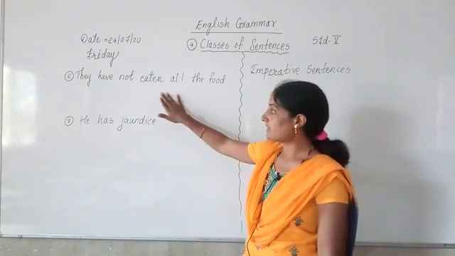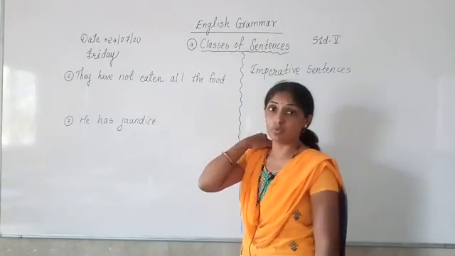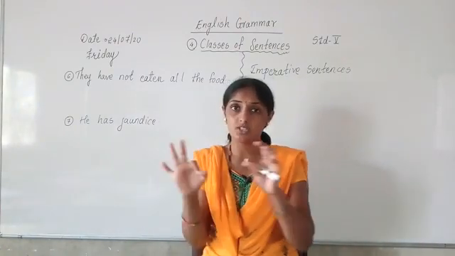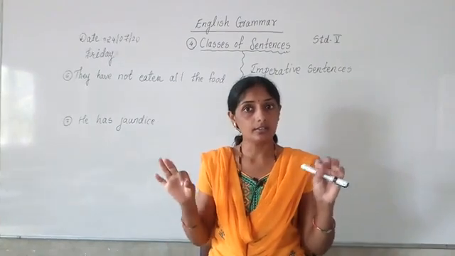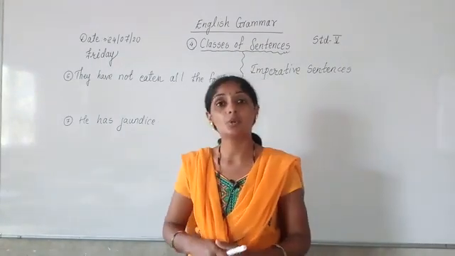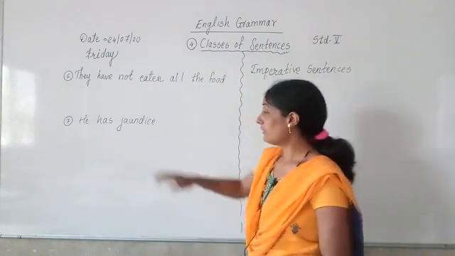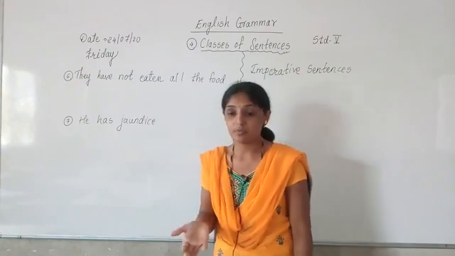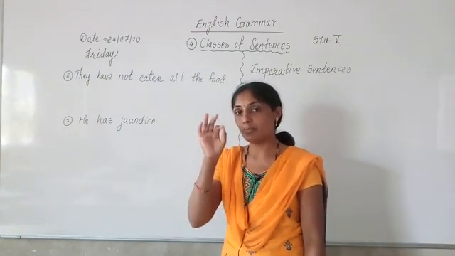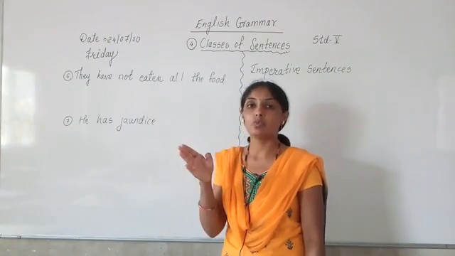Now the 6th sentence which is given here is, they have not eaten all the food. They have not eaten all the food means what? कुणीच जेवण खाल्लेलं नाही. Now this sentence we have to change into interrogative, question mark. Many times I have told you, we have to start our question with a verb, and the verb will be followed by a noun.